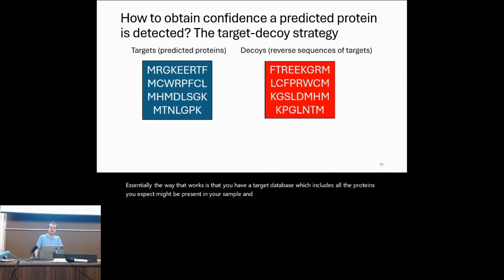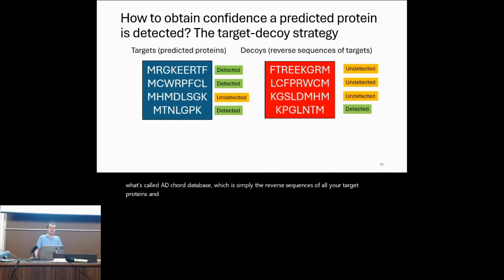And then from the target database, you construct what's called a decoy database, which is simply the reverse sequences of all your target proteins. And then you run an algorithm that goes through each of the proteins in either the target or decoy database and determines, based on how well these sequences match the spectra, whether the protein is actually present in the sample or not.